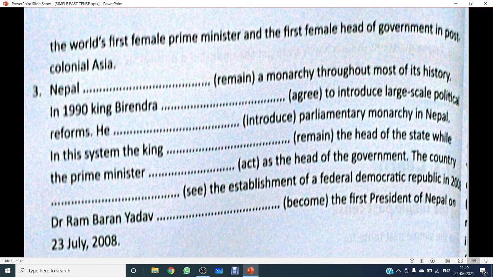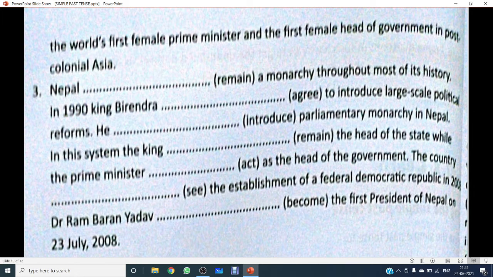Now, here is the page which we have after page 63. So, page 63, there was a continuation. She, dash, the world's first female prime minister. She became. Become will be became. The world's first female prime minister and the first female head of government in post-colonial Asia. So number three now, Nepal.